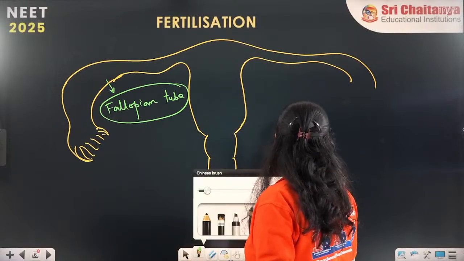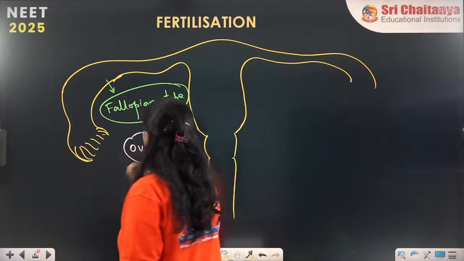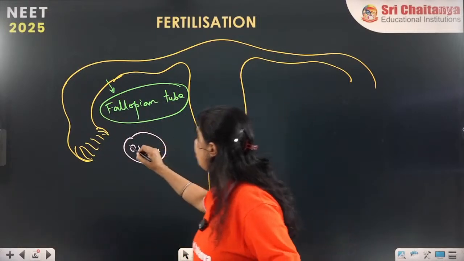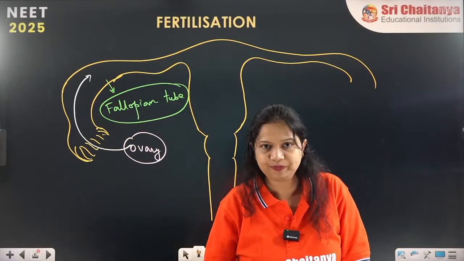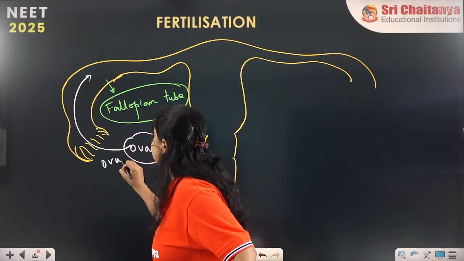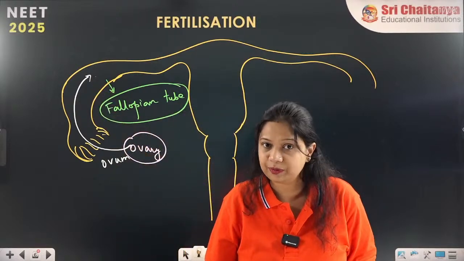fusion. So, this is the ovary. From the ovary, the oocyte, or we call it the ovum, is released and reaches the fallopian tube. Remember this: from the ovary, the ovum is released and goes inside the fallopian tube.